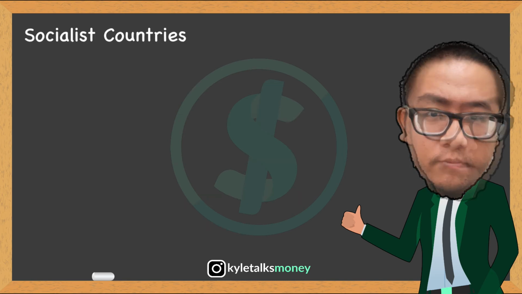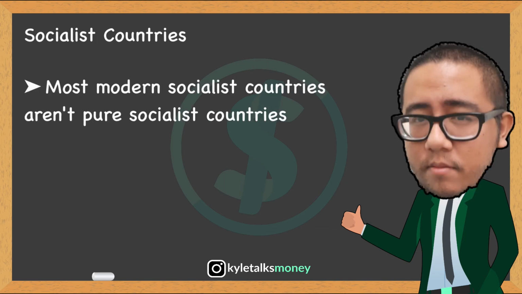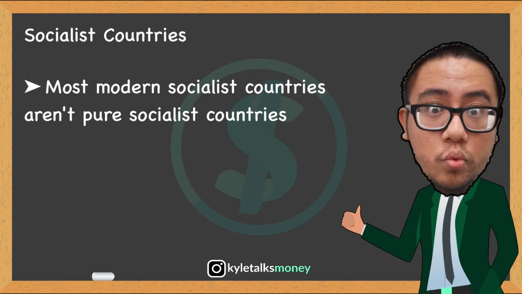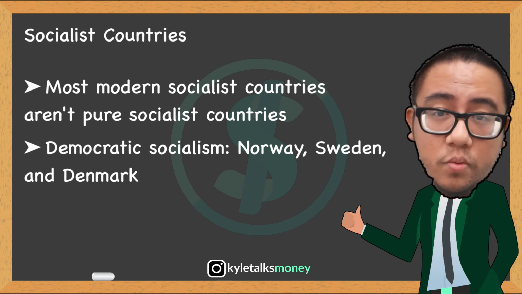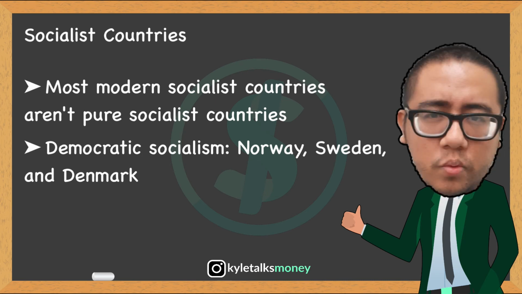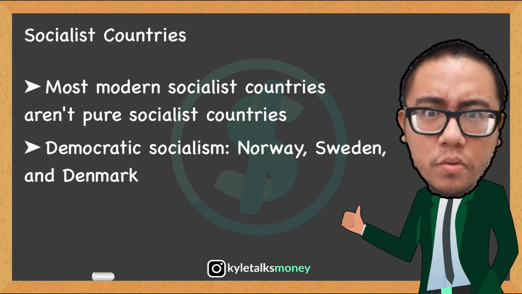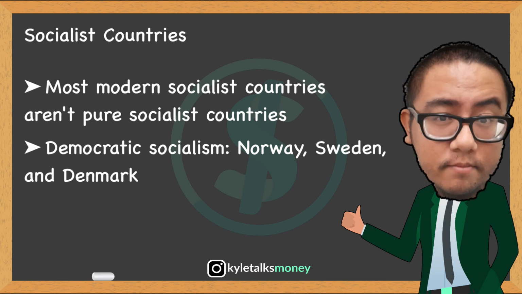What about socialist countries? Once again, most modern countries that identify themselves to be socialist may not strictly follow the economic or social systems associated with pure socialism. Instead, most countries generally considered socialist actually employ the policies of democratic socialism. Norway, Sweden, and Denmark all employ similar socialist systems. The democratically chosen governments of all three countries provide free healthcare, education, and lifetime retirement income. As a result, however, their citizens pay some of the world's highest taxes.